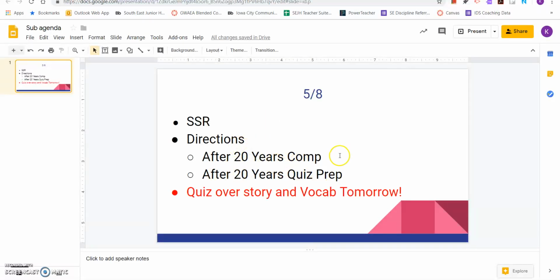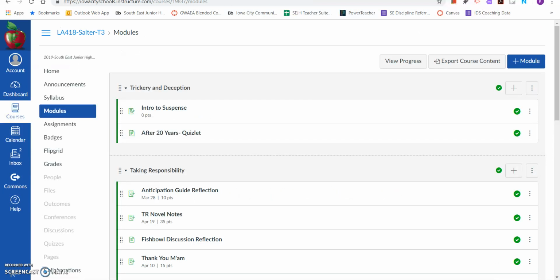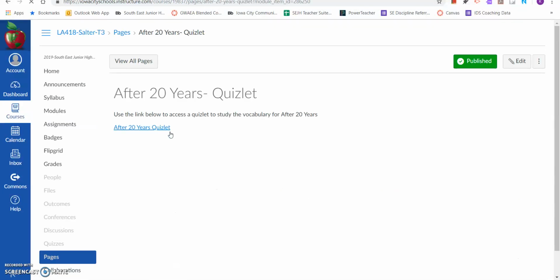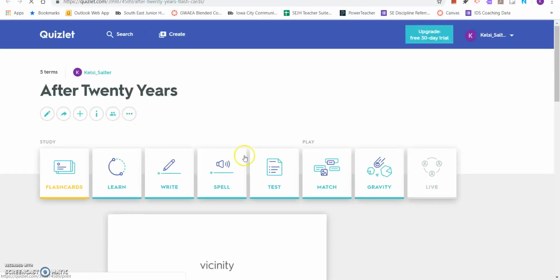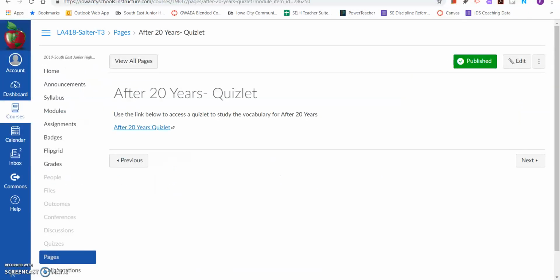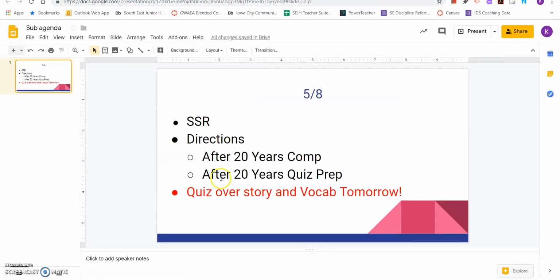After you've completed that, if you go into Canvas and back into modules, you will see that I have some quiz prep things for you here. So you can go into Quizlet. This link here will take you to a Quizlet for the vocab words that we have on the quiz tomorrow. Don't forget that we do have that quiz tomorrow over the story and the vocab. Your yellow sheet for the vocabulary and then the white sheet for the comprehension will be your study guides.